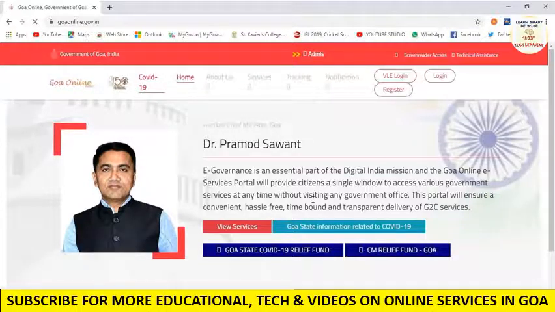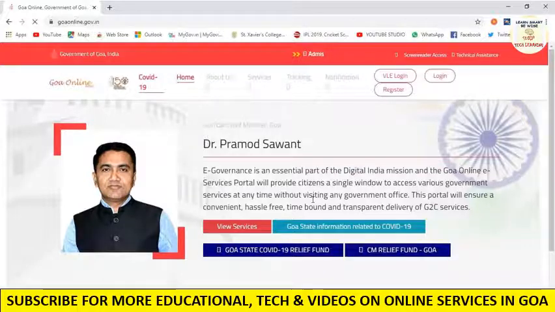Now there is an option to log in and register. If you have not registered, you can register here. The main good thing about water bill payment is that you don't have to register or log in. You can pay your water bill anytime, or anybody's water bill, your neighbors', your friends'. You just need to have the customer ID.